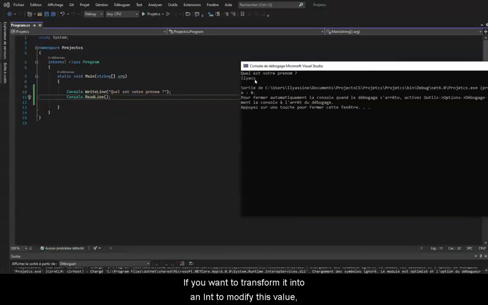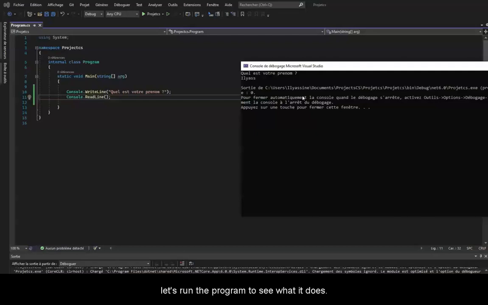If you want to transform it into an int to modify this value, you will have to convert it into an int, but no worries, we will talk about this conversion in the next video. For now, let's stick to our user interaction. Now let's run the program to see what it does.